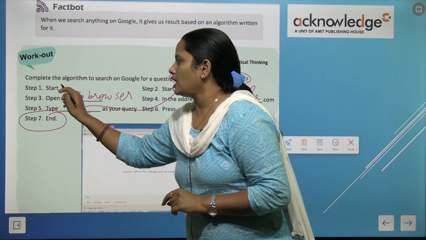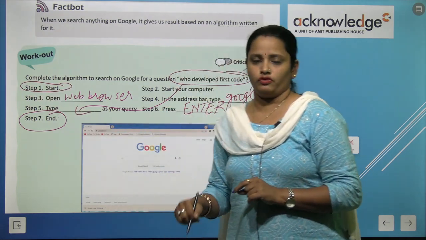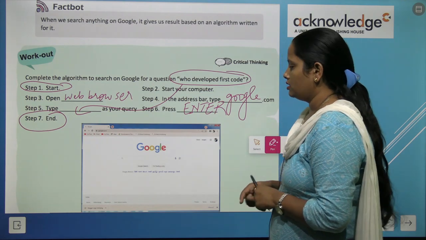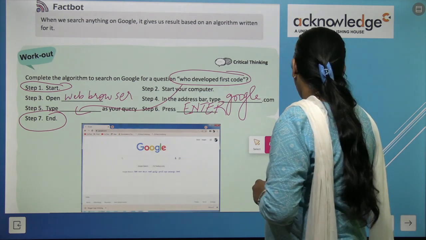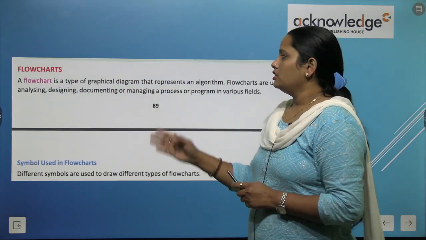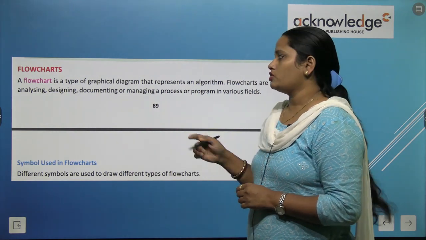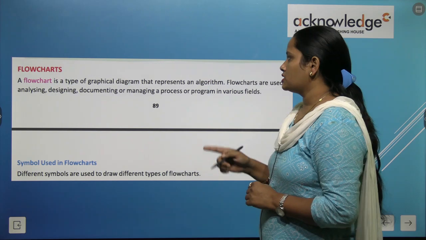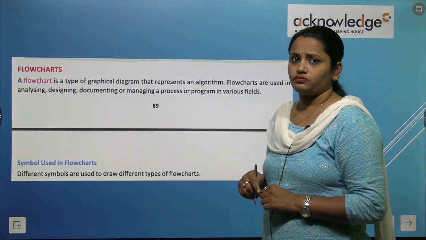So while writing the algorithm, we have to be very careful. First step should be start and the last step should be end. And here we can see our result. Next is flowchart. What are flowcharts? A flowchart is a type of graphical diagram that represents an algorithm.